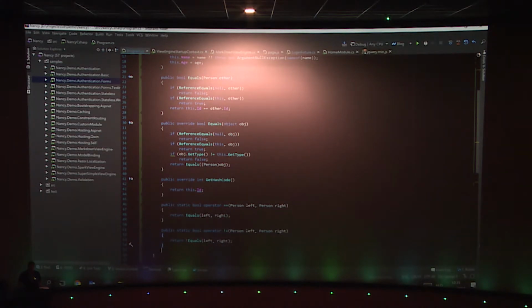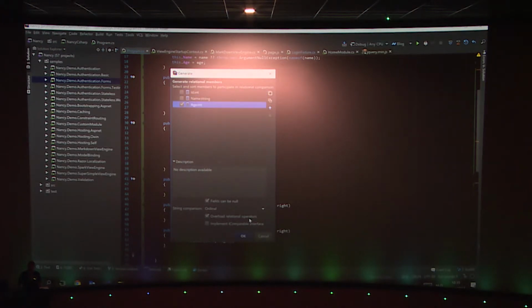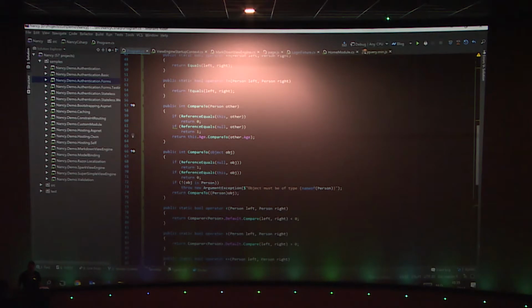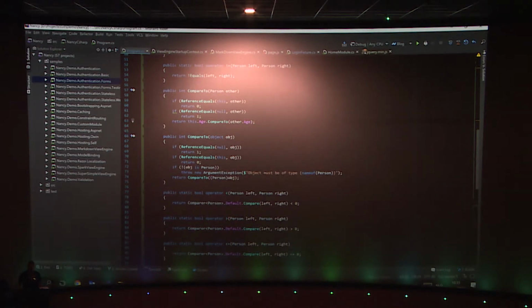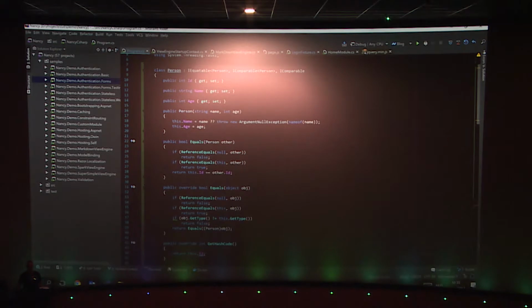Now, let's say I also want to be able to check if a person is larger or smaller than another one, and let's maybe do that based on age. Again, I can generate relational members, select my age, for example, and say, okay, look, implement IComparable, overload relational operators, and be done with it. Again, I get a CompareTo, I get overloads for smaller than, larger than, et cetera, without writing any code myself. This is typically also the type of code that you would copy-paste and you forget to adapt something and then introduce a bug that way. So instead of copy-pasting, just generate it and it will be much quicker to do.